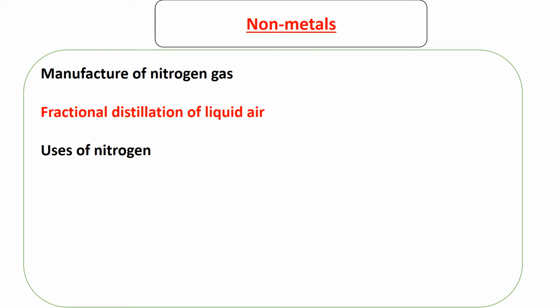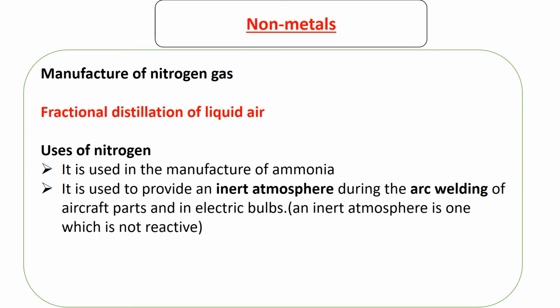So what are some of the uses of nitrogen? It is used in the manufacture of ammonia. It is used to provide an inert atmosphere during the arc welding of aircraft parts and in the electric bulb. The word inert atmosphere means an atmosphere where some reactive metals such as tungsten do not react because there are no chemicals to react with.